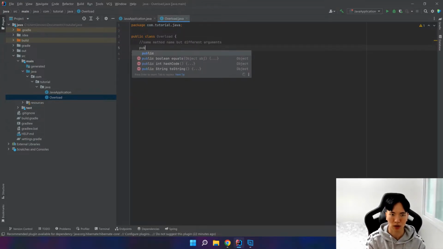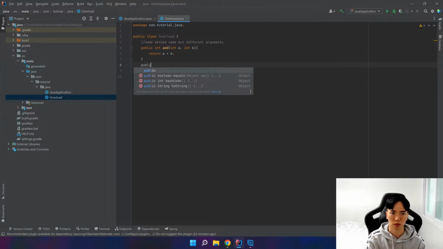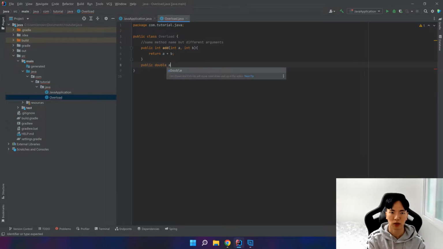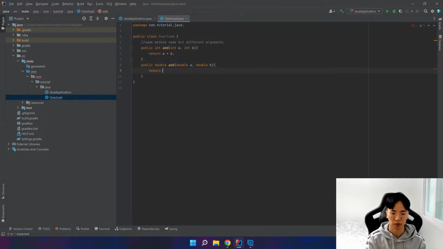Let's do, for example, public int add that takes two integer variables, int a and b, and we want to add them up. And we want to overload it with a different argument. Let's say one that takes double a, double b, and we sum them up, a plus b.